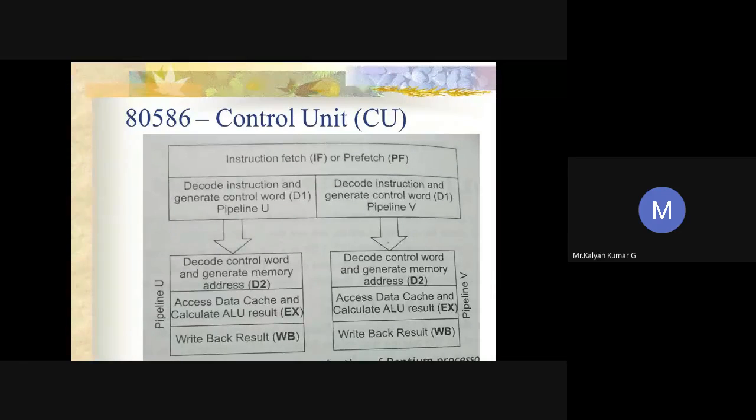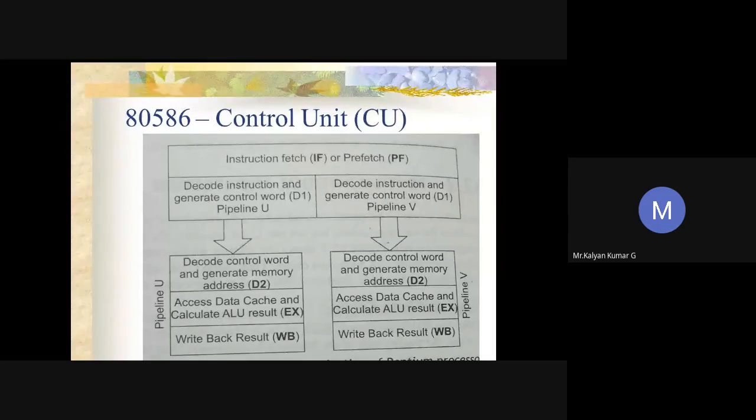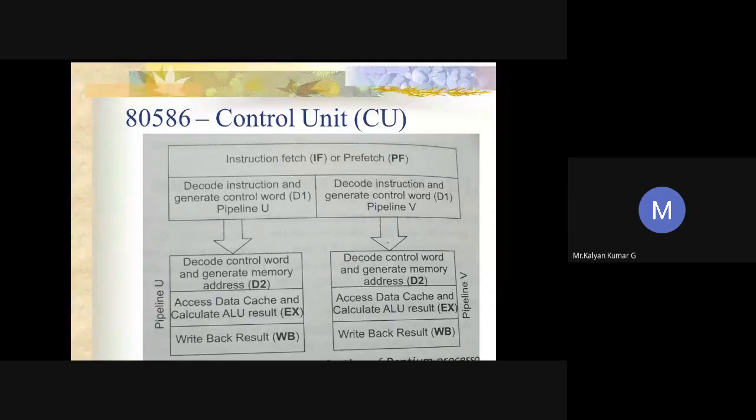Just have a look at the diagram. How many stages are there here? Totally we have 5 stages. The first stage is instruction fetch, IF or prefetch, followed by decode 1 and decode 2, two different stages, and then execute and write back. So we have 5 different stages. The first 4 stages overlap with the U pipeline, and parallel operation of integer and floating point is also possible under certain conditions.